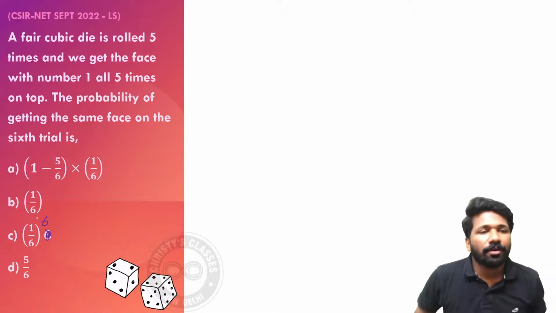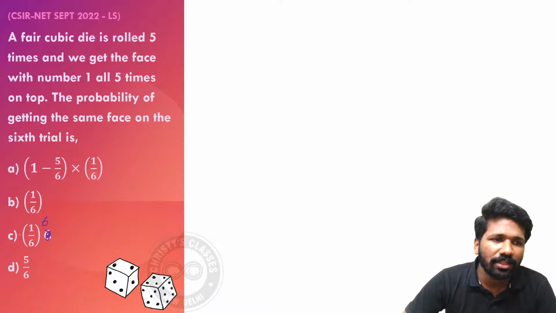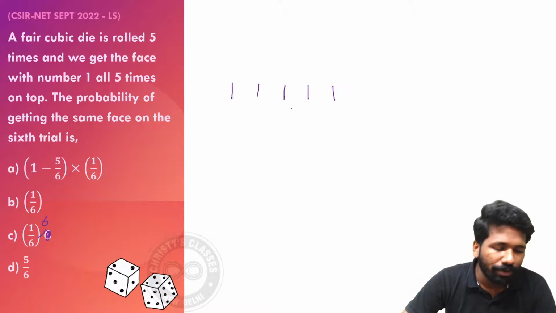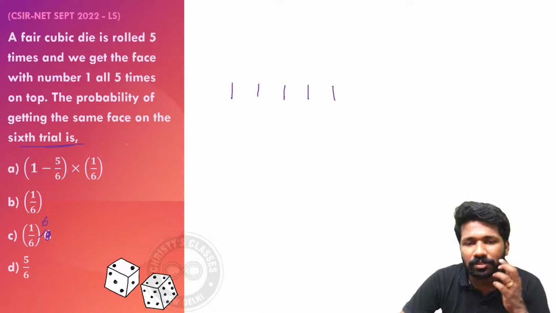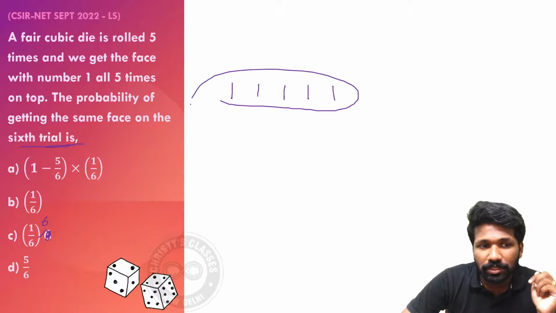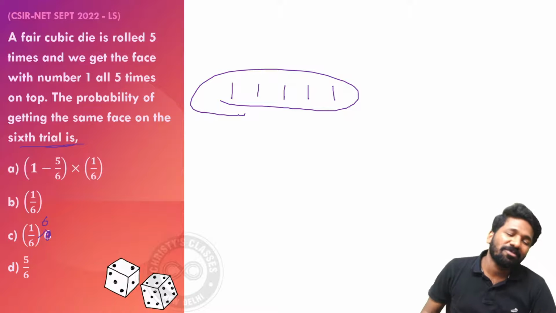Okay, some of you already got an answer, very good. A fair cubic die is rolled 5 times and we get the face with the number 1 all 5 times on top. This is where I told you probability you should understand properly. 1 you are getting 5 times, 1, 1, 1, 1, 1. Now the question is asking, the 6th time, what is the chance of 1 to occur? Now you may think 5 times 1 occurred, so the 6th time 1 should occur for sure, or there is a higher chance for 1 to occur.